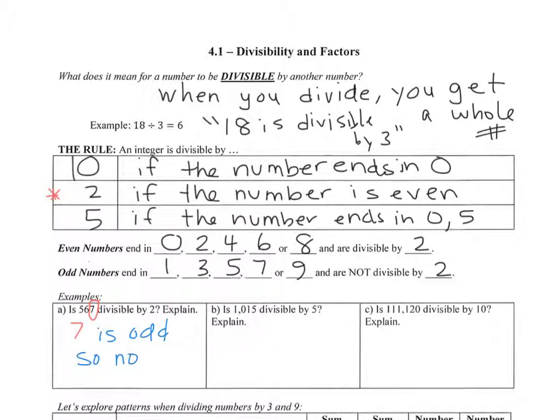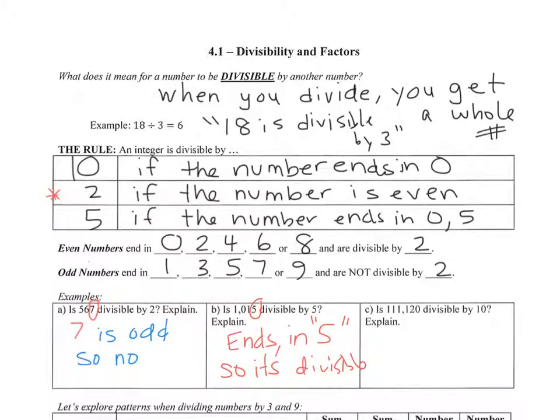Letter B: is 1015 divisible by 5? So let's go back to our divisibility by 5 rule. If the number ends in a 0 or 5, and this number ends in a 5, so yes, it is divisible.